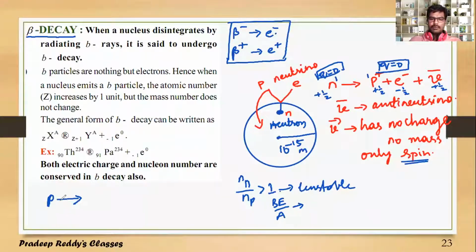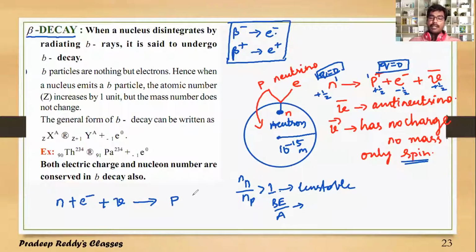A neutron gets converted to a proton, an electron, and an anti-neutrino.